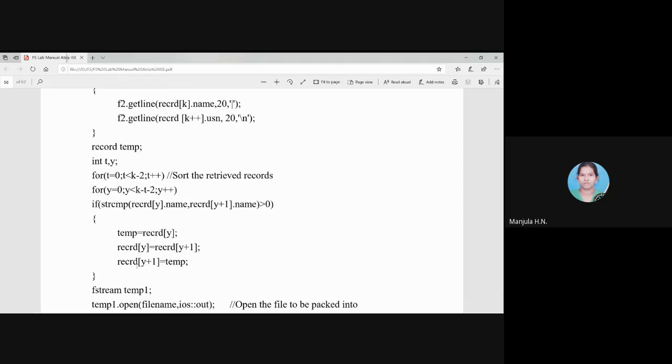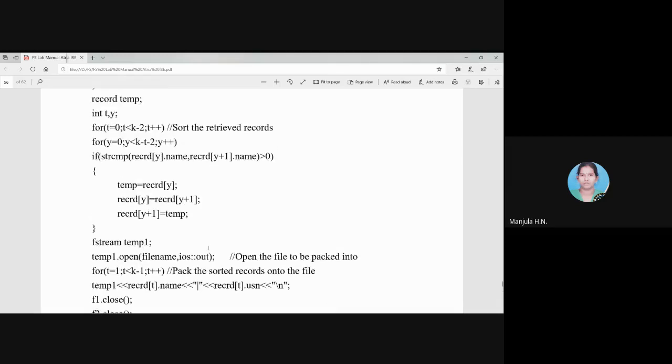This happens when the first record is greater than the second record, that is, when the first file record is greater than the second file record. We have to store in ascending order, so the first record should be smaller than the second record. For that purpose we do swapping, else we avoid the swapping.